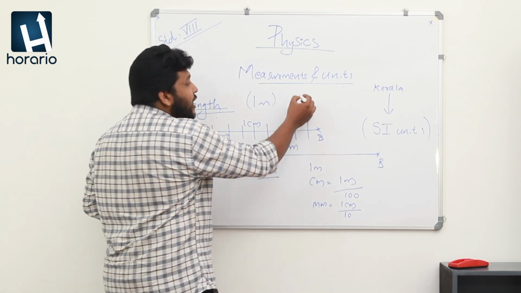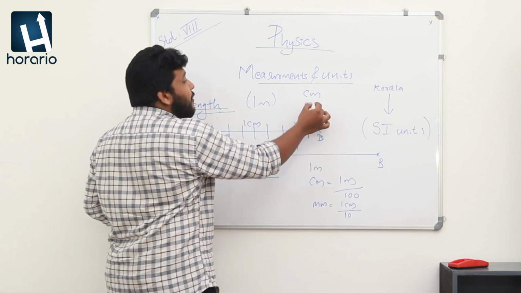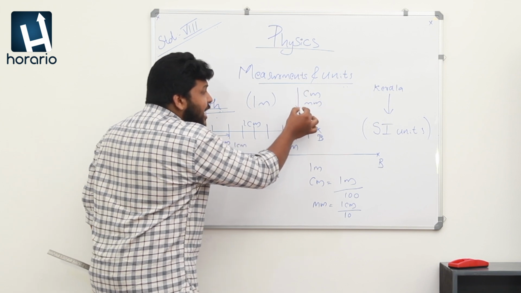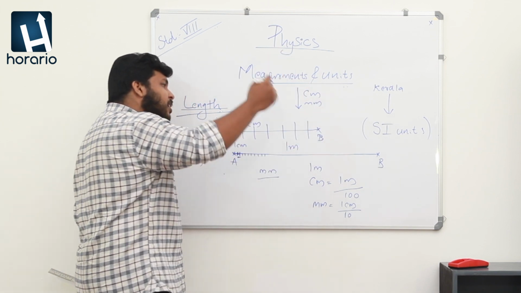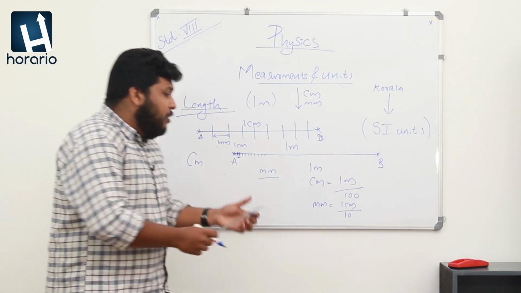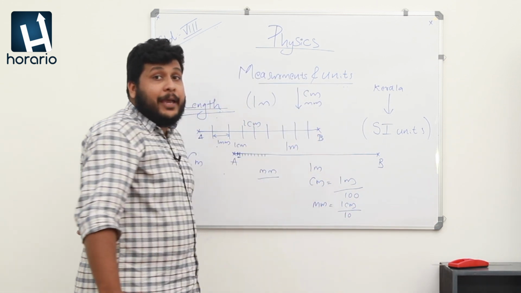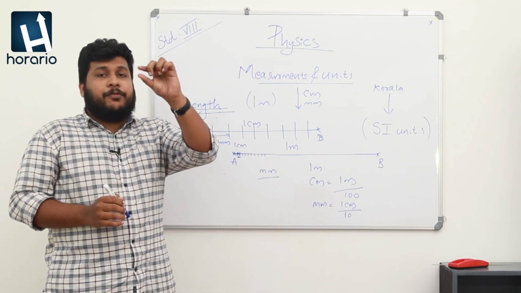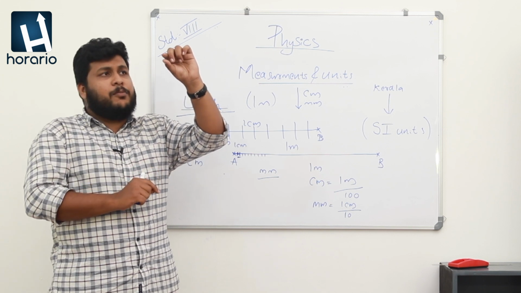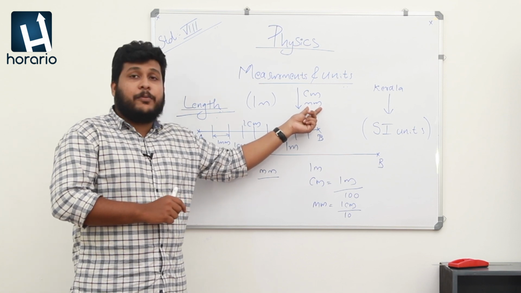So, what are we introducing? We are introducing centimeter and millimeter. What happens if we want to measure a distance which is much smaller than these systems? For example, I want to measure the thickness of a paper. You all know an A4 sheet, and what will be the thickness of that paper? That will be very much less than 1 millimeter. How can we measure such measurements?